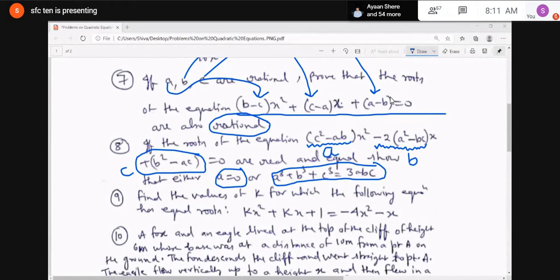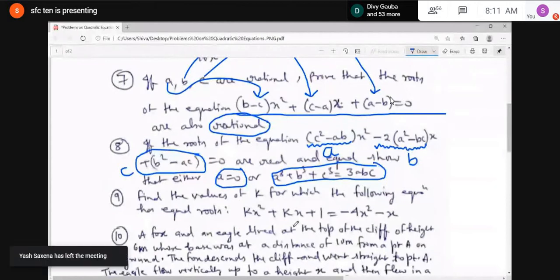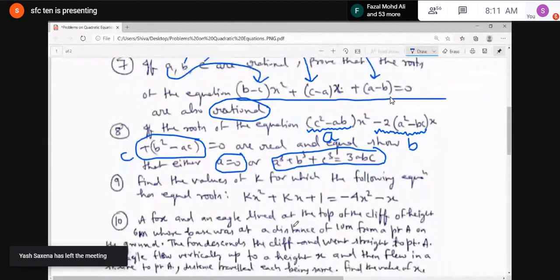Then find the values of k for which this equation has equal roots. This you might have done. First of all, you will write kx² and shift the minus 4x² to that side.